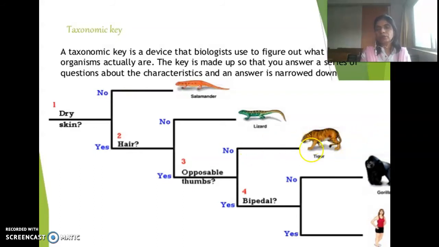But another property of this newly evolved organism is that it has an opposable thumb. But the tiger doesn't have an opposable thumb. So this newly evolved organism does not belong to the quadruped family. Now we compare it with the next group, either apes or mammals.